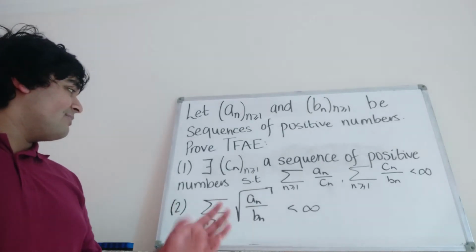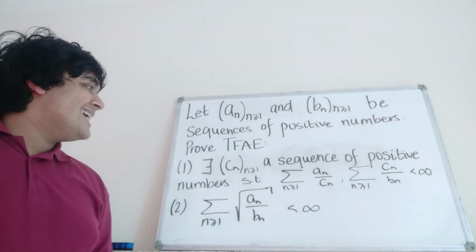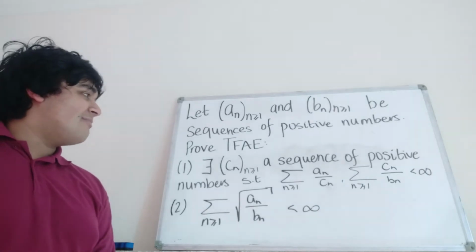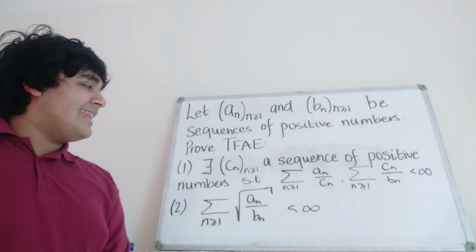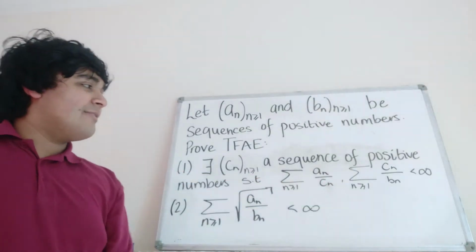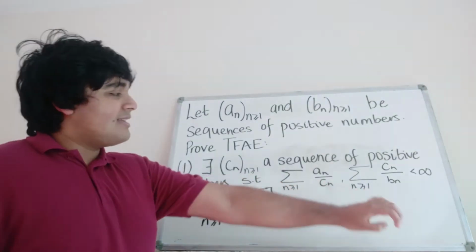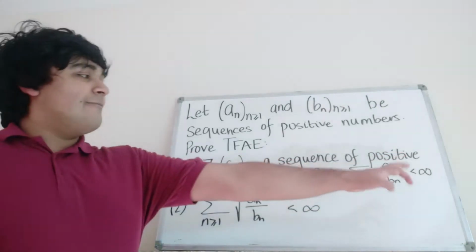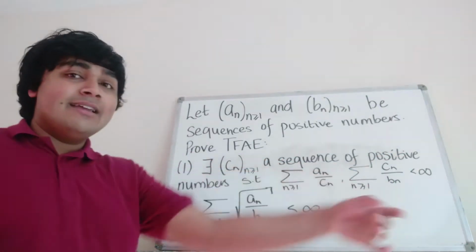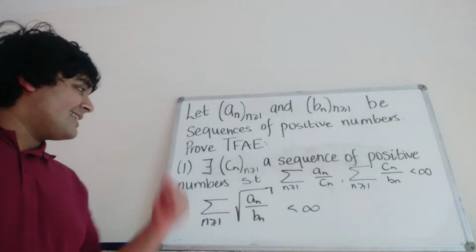So we've got two statements here, statement 1 and statement 2, and we want to show that they're the same thing, or they're equivalent. Okay, so statement 1 says that there exists a sequence of positive numbers c_n such that the sum from n equals 1 to infinity of a_n divided by c_n and the sum from n equals 1 to infinity of c_n over b_n are less than infinity. So in other words, these two series here converge. Okay, so that's statement 1.